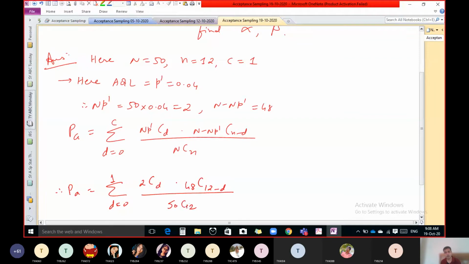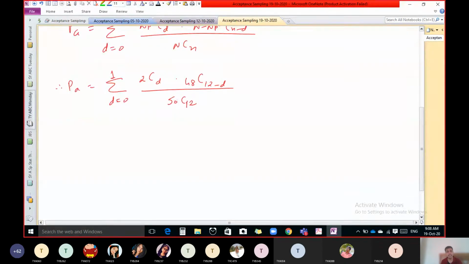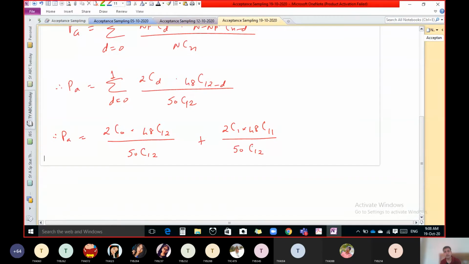Now first of all put D equal to 0, then put D equal to 1, and then add those 2. So putting D equal to 0, 2 C 0, 48 C 12 minus 0, that is 12, upon 50 C 12, plus, now put D equal to 1, 2 C 1, 48 C 12 minus 1 is 11, upon 50 C 12. Now we have to calculate.